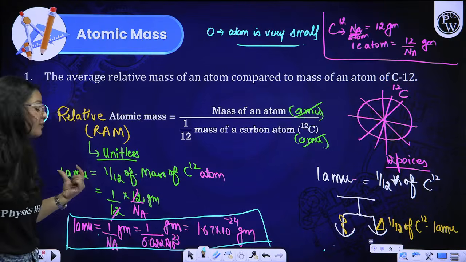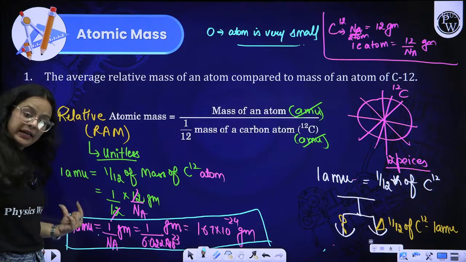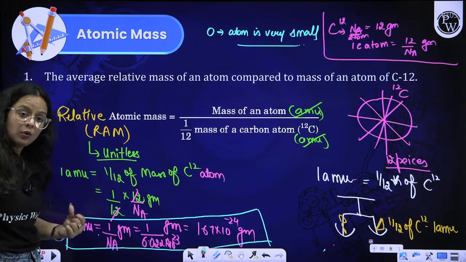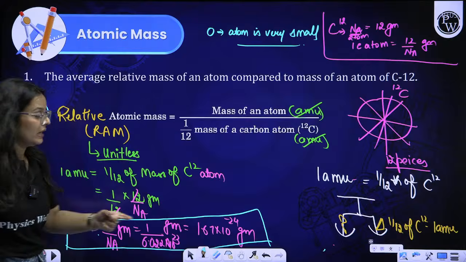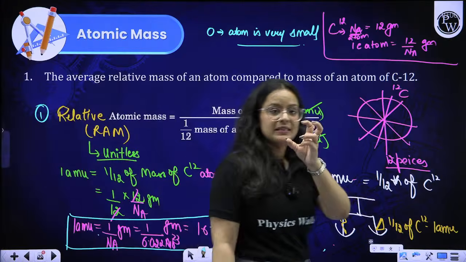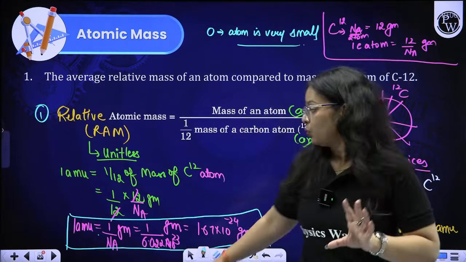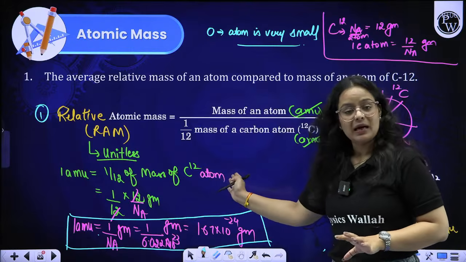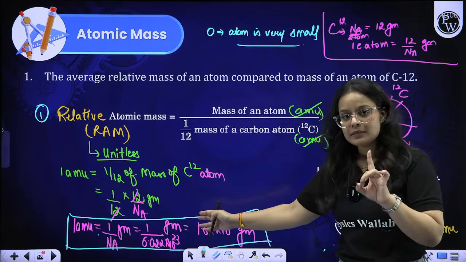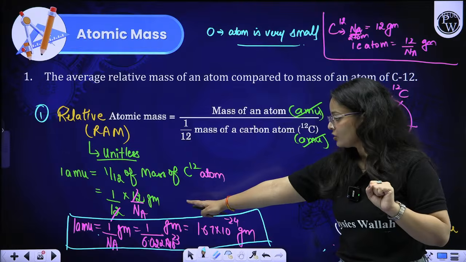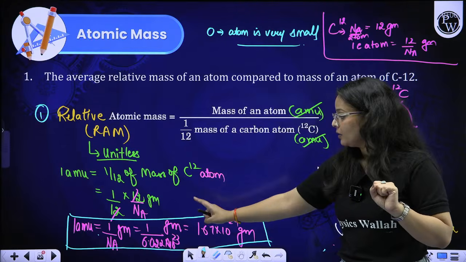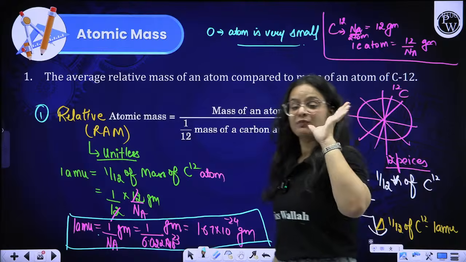Now I have related the 1 AMU unit with the gram unit. How? I already told you what 1 AMU is. 1/12 of a carbon 12 atom is stated as 1 AMU, and 1/12 of carbon 12 mass is 12 by Na in grams for one atom. So I am writing it there, and on solving I get the AMU relation with grams.